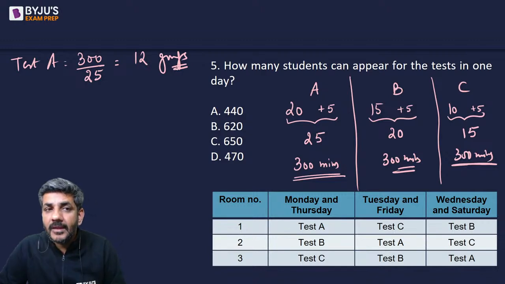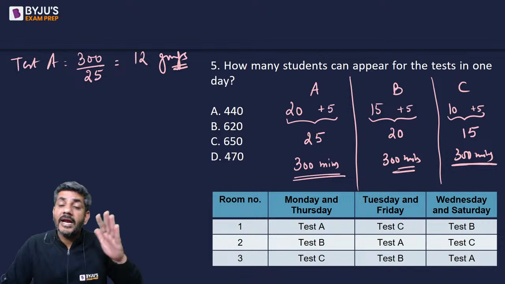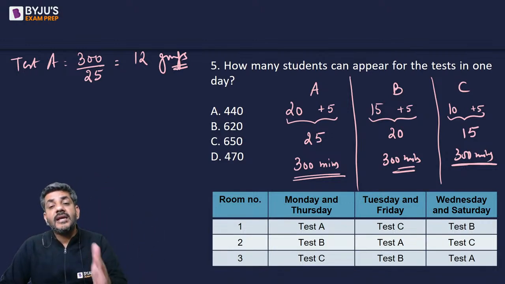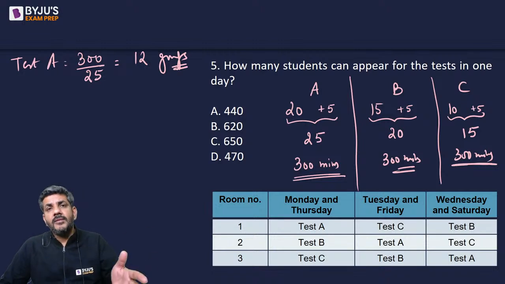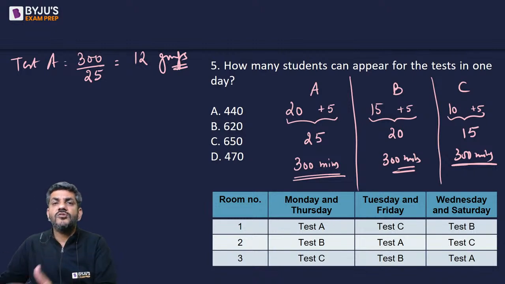Now you might say, sir, why do we consider the last 5 minutes? Actually, the test would be conducted in 295 minutes. That's correct. Because the last 5 minutes gap is not needed. But when the last test is conducted at the end of 295 minutes, after that there is a gap of 5 minutes, and after that there is no time left.